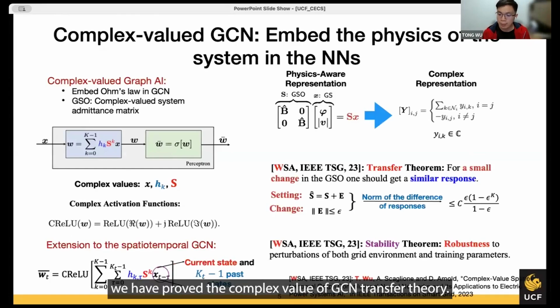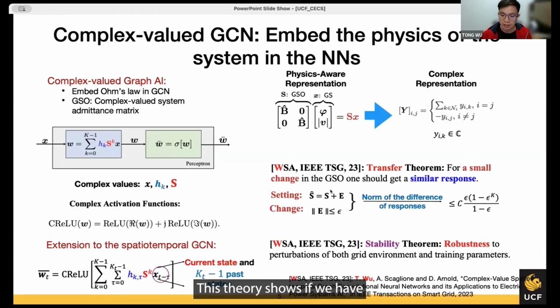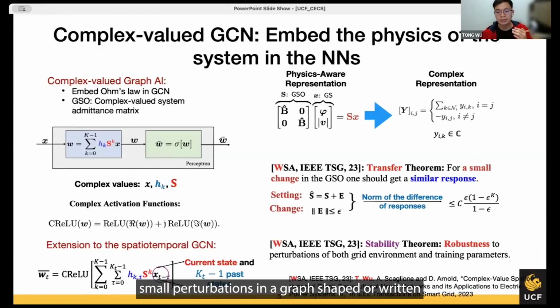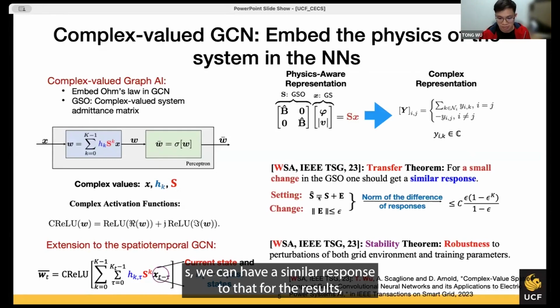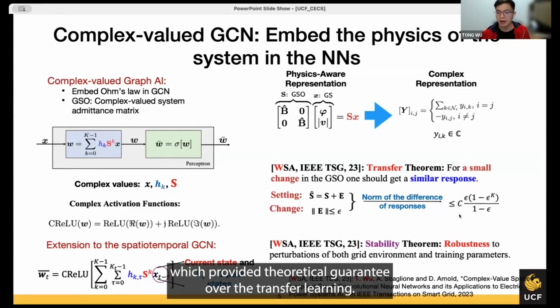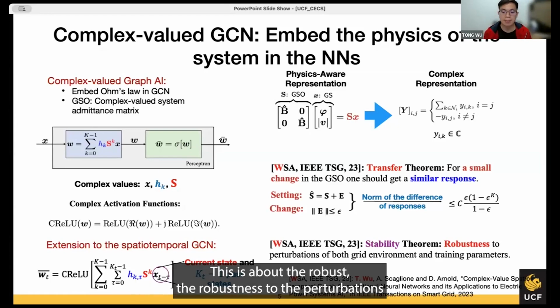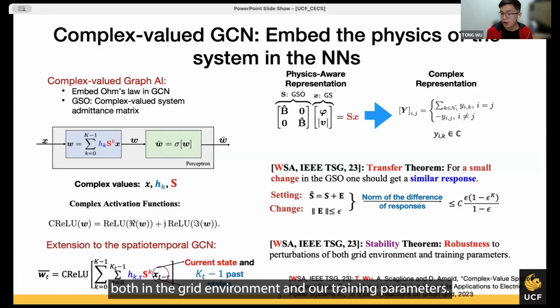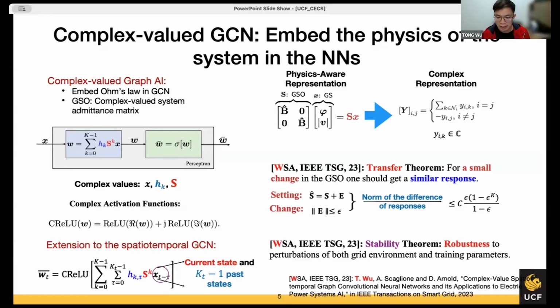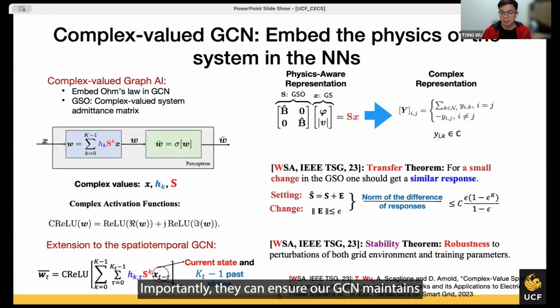And in this work, we have proved the complex value GCN transfer theory. This theory shows if we have small perturbations in the graph shift operator S, we can have a similar response for the results, which provides a theoretical guarantee of the transfer learning. In addition, we also proved the stability theory. This is about the robustness to the perturbations, both in the grid environment and our training parameters. Importantly, they can ensure our GCN maintains stability with some perturbations.